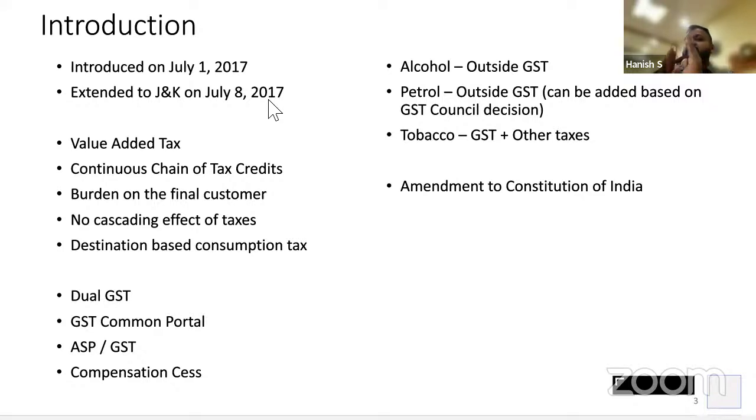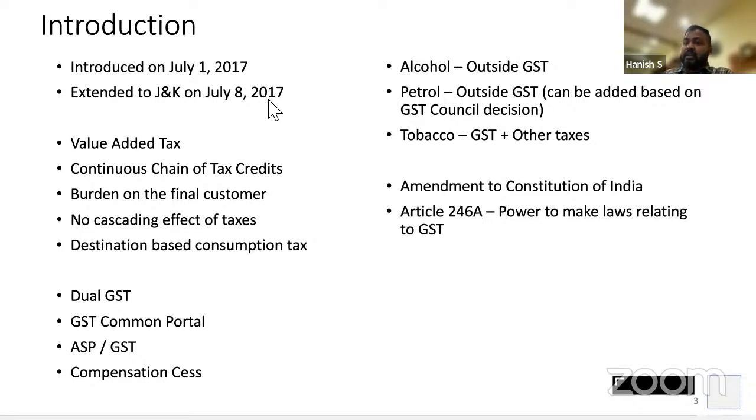So we had excise duty in the central list and VAT in the state list. Till manufacture, the center was asking for taxes. After manufacture and up to sale, the state was asking for taxes. When GST came in, the center gave up its power of levying excise duty on manufacture, and the state gave up its power of levying tax on sale of goods. But how can they do that? Because the Constitution says you have to levy. So we had to amend the Constitution of India.